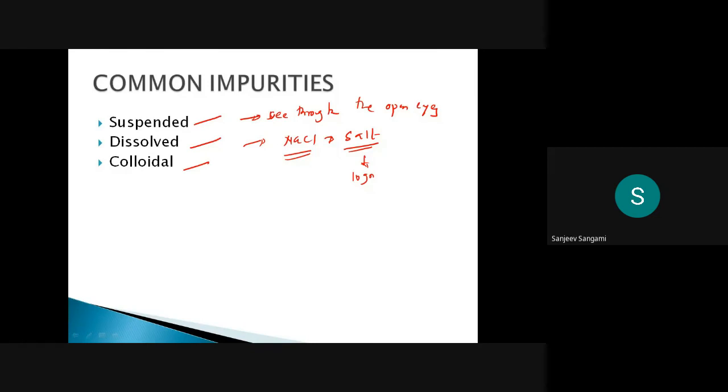Normally, as I said, sodium at 20 milligram per liter is required for our body. But some of the pesticides, in nanogram per liter or microgram per liter, are still dangerous to human health. Just compare nanogram per liter with milligram per liter of sodium. Where it is nanogram per liter and where it is milligram per liter, that has to be discussed in detail, how exactly these dissolved impurities are going to affect our body.